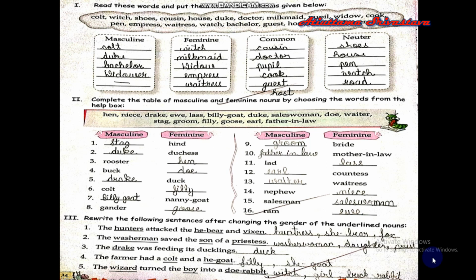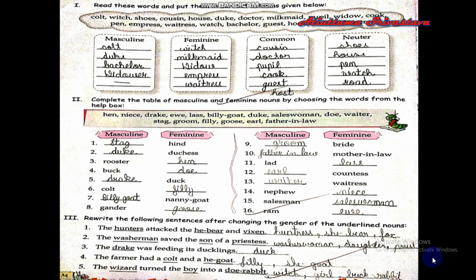Next, the washerman saved the sons of the priestess. Washerman will become washerwoman. Son will be changed to daughter. Priestess, priest. So this is how we are changing the gender in these sentences. The drake was feeding its duckling. Drake is a male duck, and we will change it and it will become duck. The duck was feeding its ducklings.